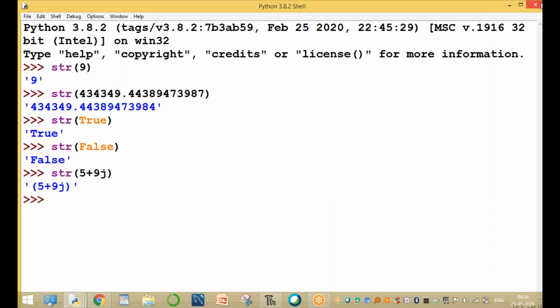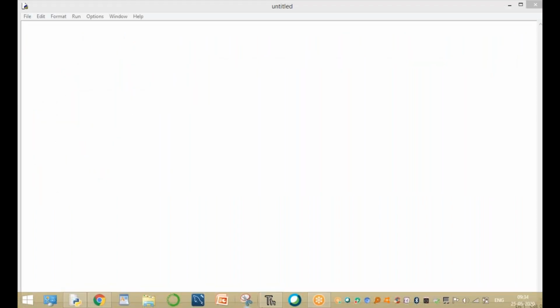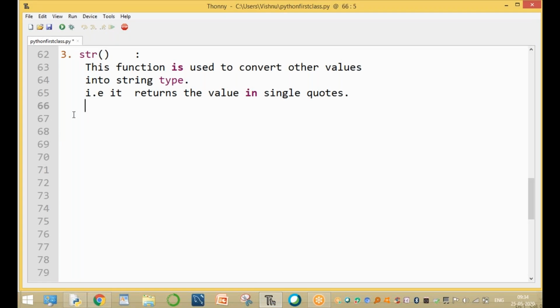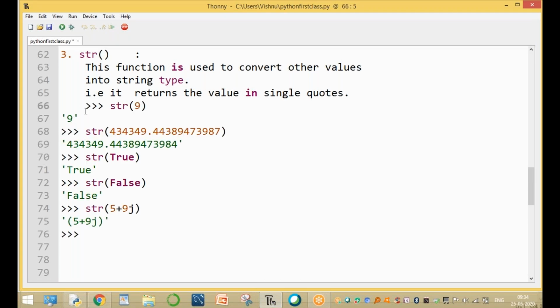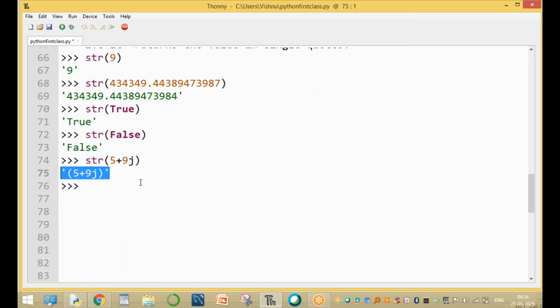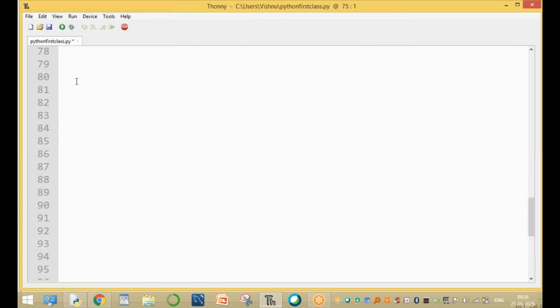Clear, guys? Up to here. Now this complex value is converting into string type. Here is the string function. Example 1: string of 9. 9 is an integer, converting to string. 43.4938 and so on is a float value converting into string. True is a Boolean value converting into string. False is a Boolean value converting into string. 5 plus 9j is a complex value converting into string. Clear, guys? The third function is also completed.